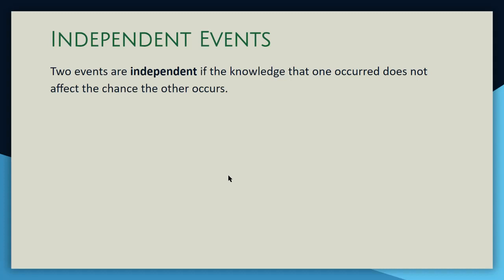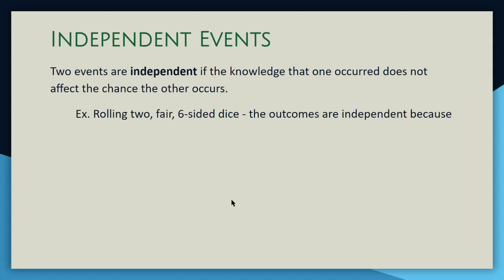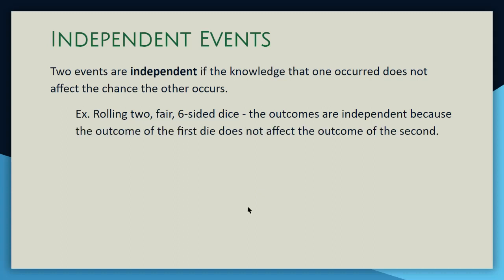A really common example: if we're flipping a coin repeatedly, knowing that heads resulted from the first flip doesn't tell me what's going to happen on the second. Could be heads, could be tails. Each flip is independent of the others. Another example, rolling two fair six-sided dice. The outcomes are independent because the outcome of the first die does not affect the outcome of the second. Knowing that the first die landed on 1 doesn't tell me anything about what the second die landed on.